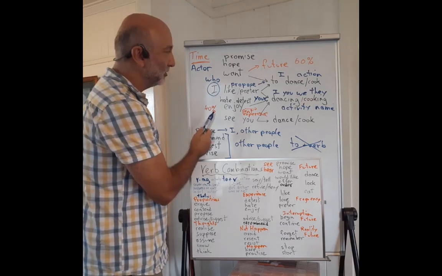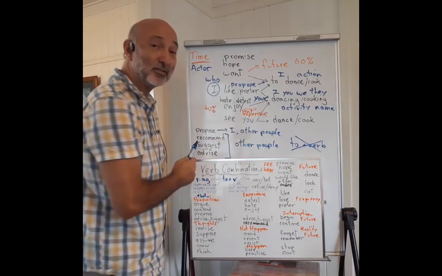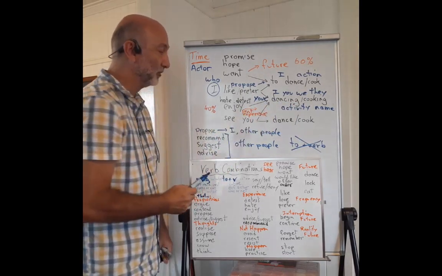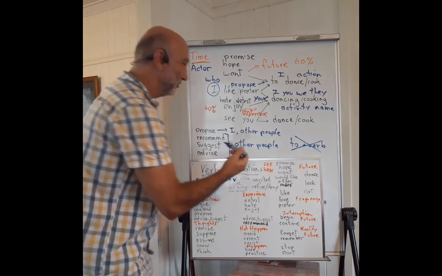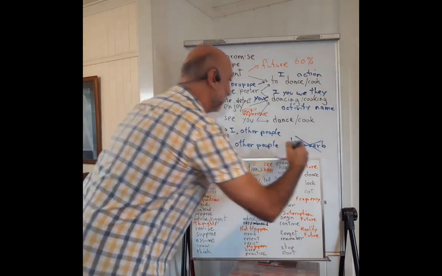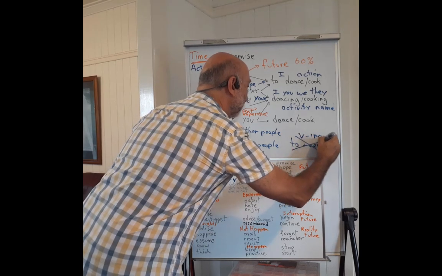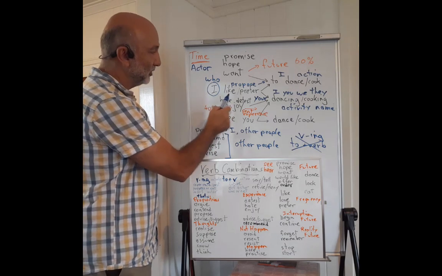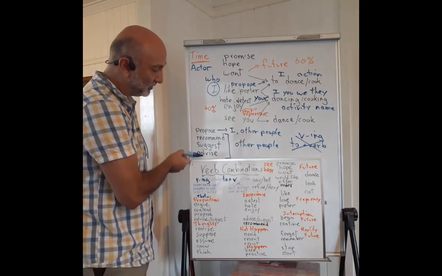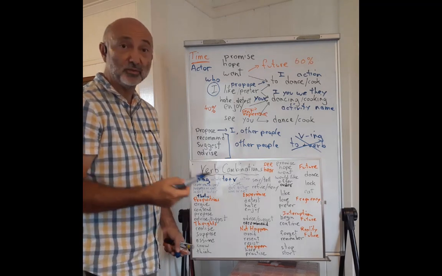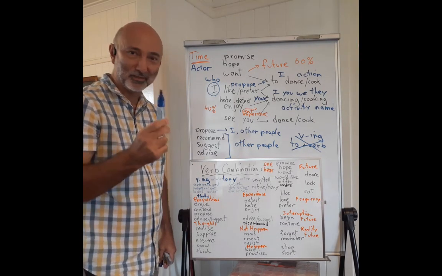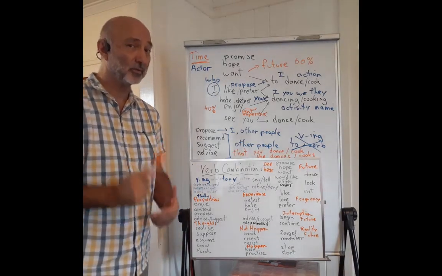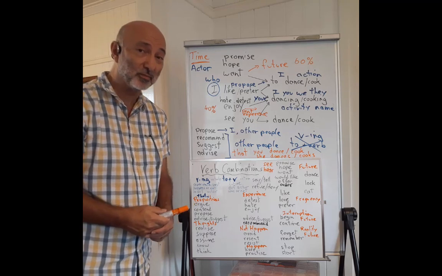I advise dancing. I advise cooking. I recommend dancing. I recommend cooking. So these are usually with verb ing. If we think about a verb and another verb, with these verbs, it's usually ing. But there's one more thing I need to point out. We have another possible structure we have not talked about yet.